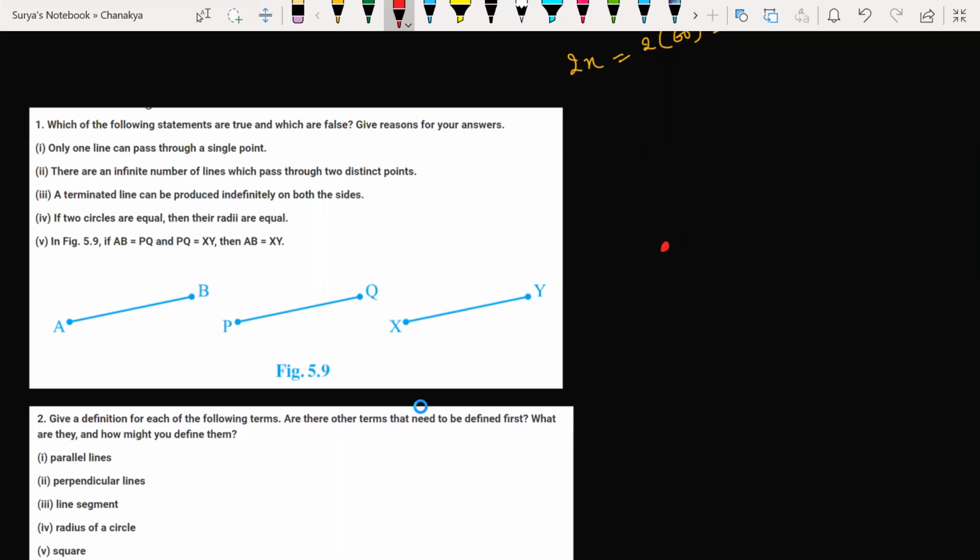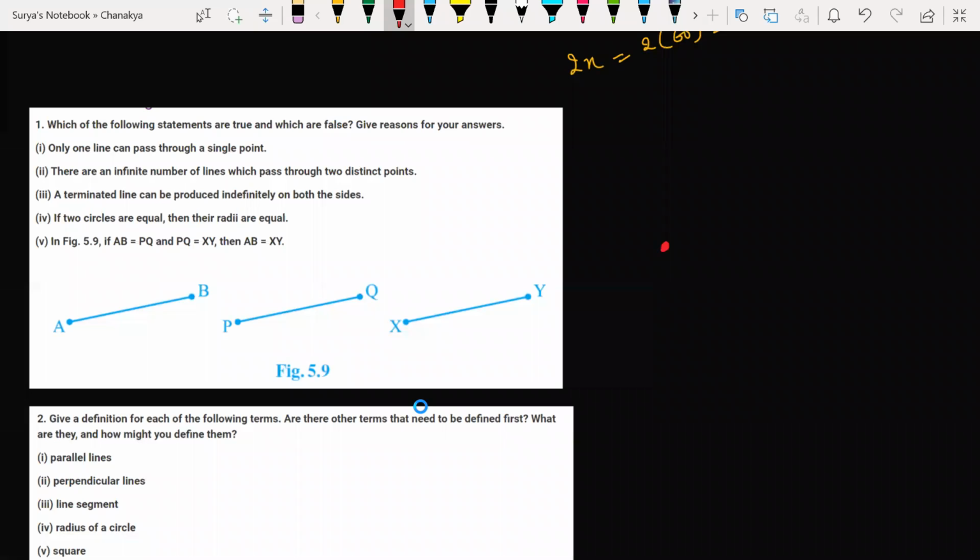Sir, it can pass 2 or 3 lines. There are infinitely many lines possible. Sir, if we have a point, we can draw infinite lines which can pass through that.